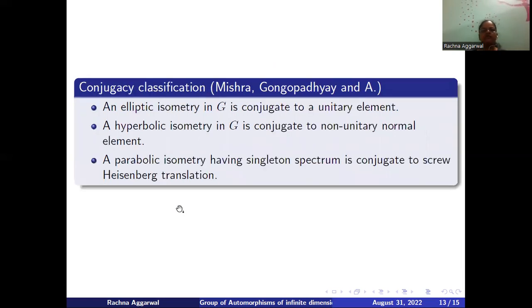And finally, we talk of the conjugacy classification. So we have an elliptic isometry is conjugate to a unitary element. A hyperbolic isometry is conjugate to a non-unitary normal element, and a parabolic isometry having singleton spectrum is conjugate to a screw-Heisenberg translation. Screw-Heisenberg translation can be seen as an extension of upper triangular matrices having singleton spectrum. The study of parabolic isometries we make on Siegel domains, which are counterparts of the upper half plane.